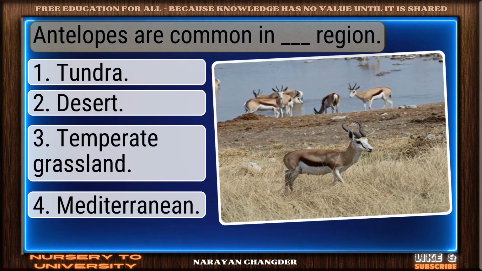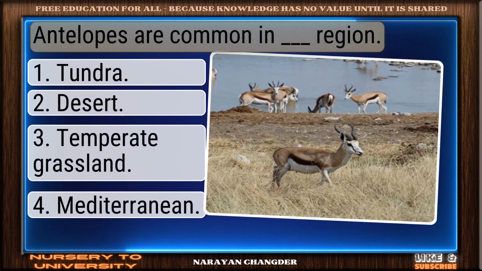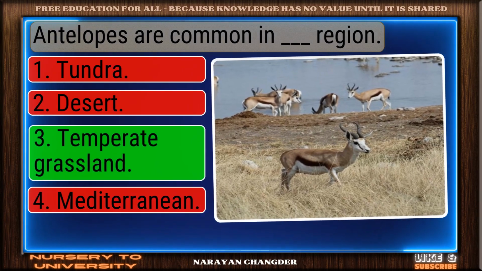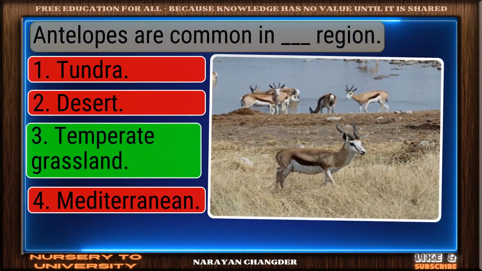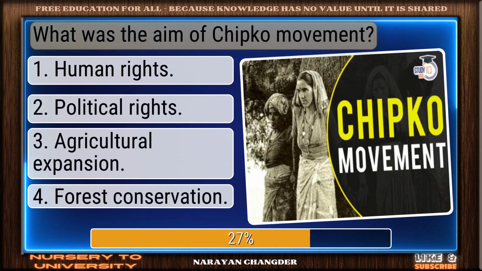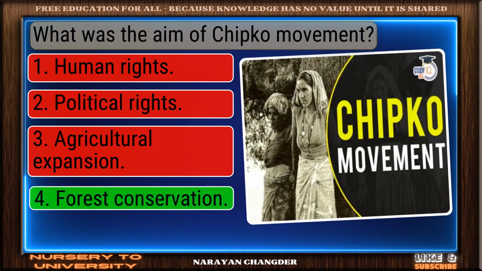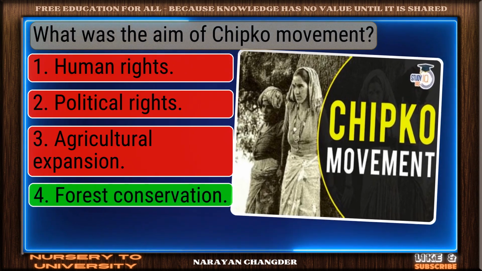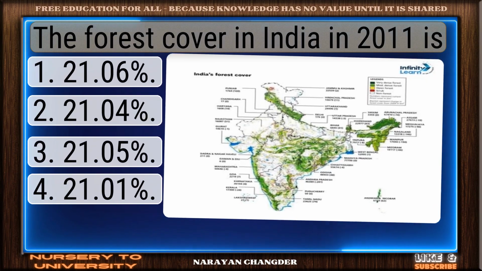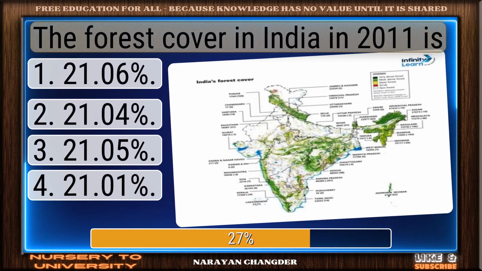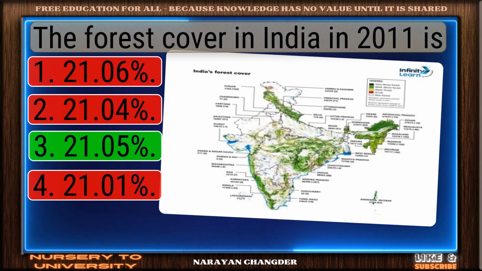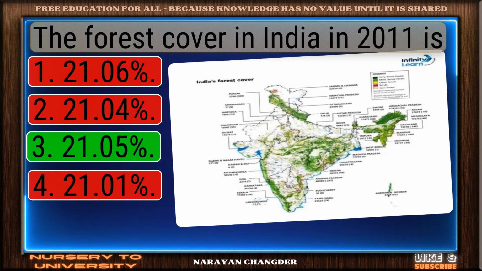Question number 261. Antelopes are common in dash region. Strong choice. Temperate grassland is the right answer. Question number 262. What was the aim of the Chipko movement? You're right. Forest conservation is the correct answer. Question number 263. The forest cover in India in 2011 is... Smart pick. 21.05% is the correct choice.